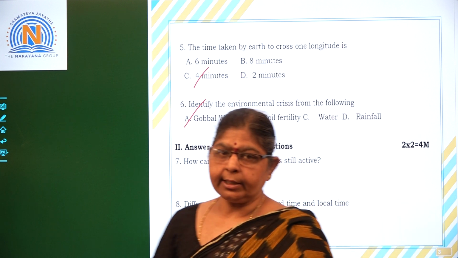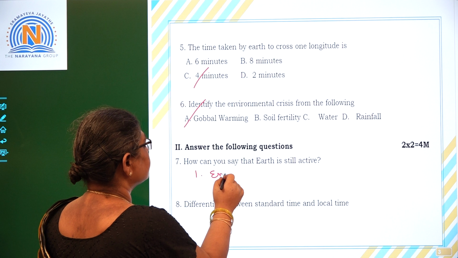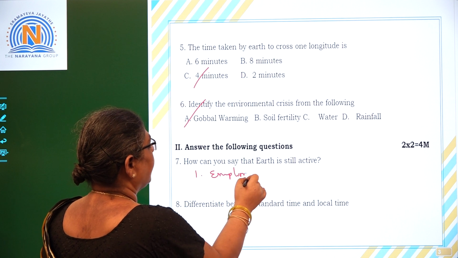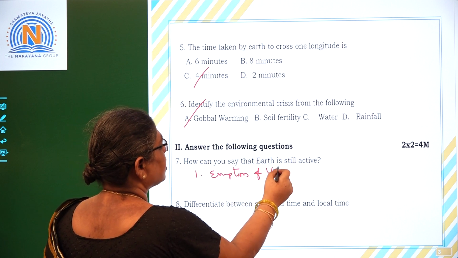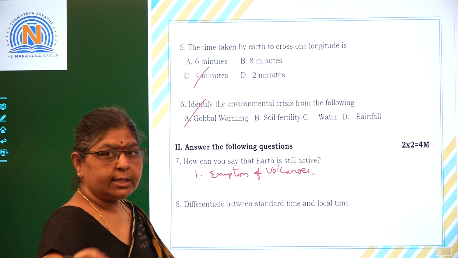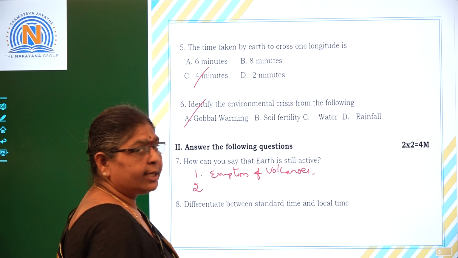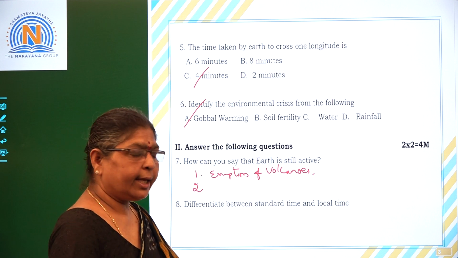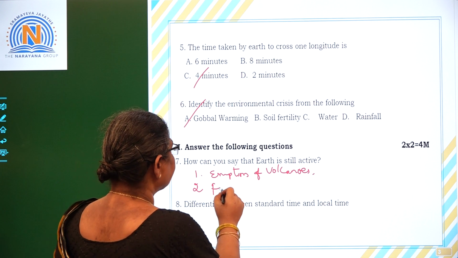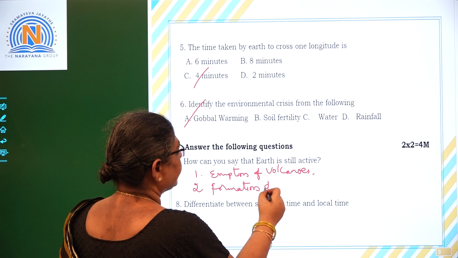How can we say that Earth is still active? Because of the eruption of volcanoes, or earthquakes, and the second one is due to the plate movements. What is happening? The formation of the crust takes place every time.